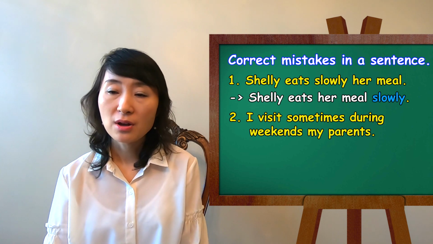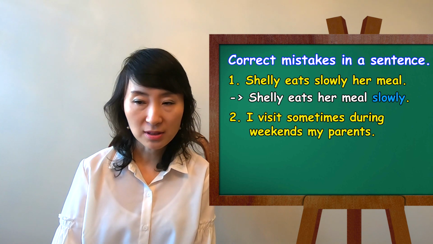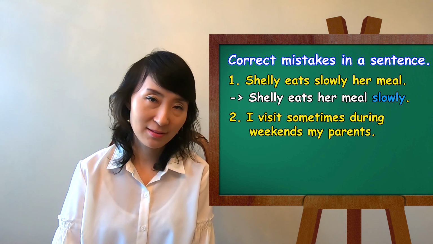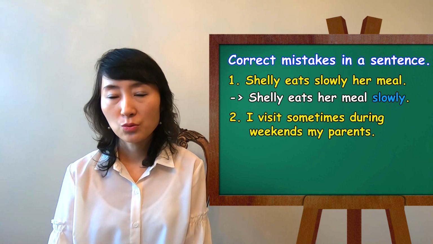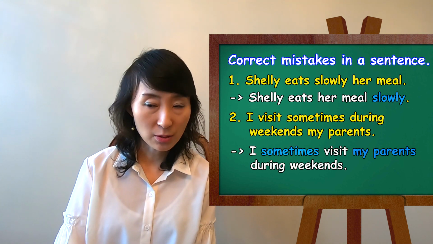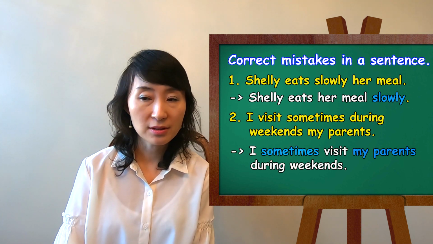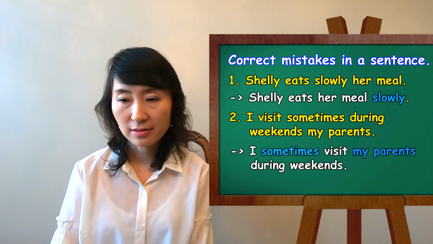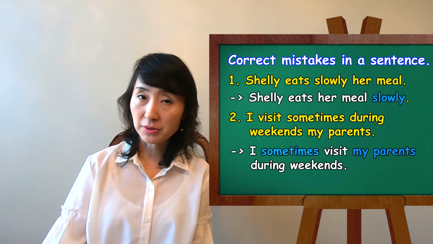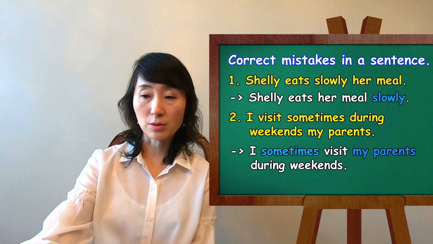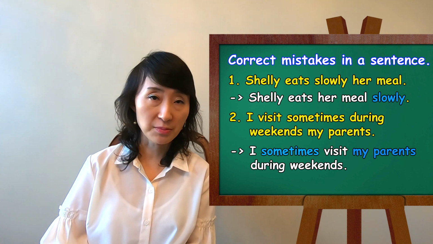Number 2. I visit sometimes during weekends my parents. What's wrong with this sentence? I sometimes visit my parents during weekends. So you put subject, I, then the frequency adverb, sometimes.